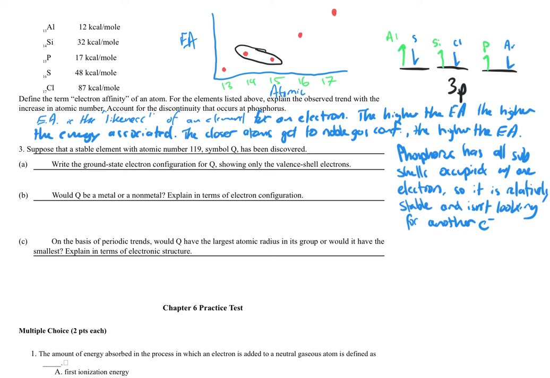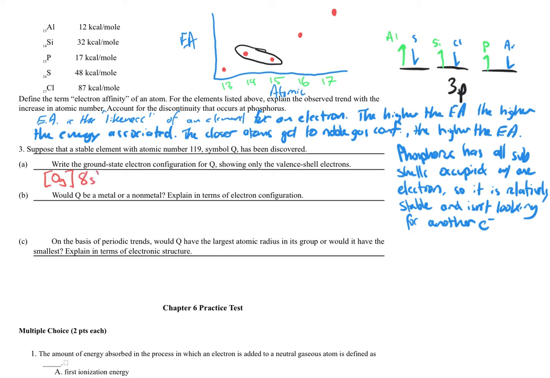Question 3 says, suppose that a stable element with atomic number 119, symbol Q, has been discovered. Write the ground state electron configuration for Q, showing only the valence shell electrons. Well, Q would be starting a brand new row of the periodic table, and I'm going to go ahead and use the noble gas configuration for oganesson, which is element 118, and 7p, and this would be 8s1.